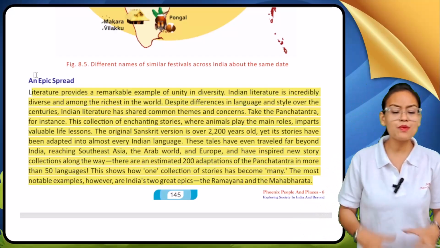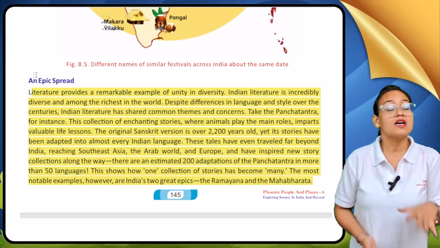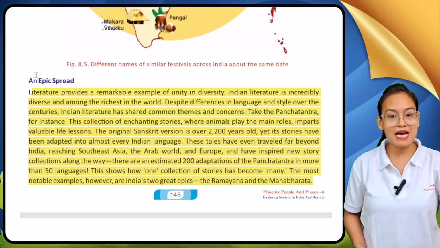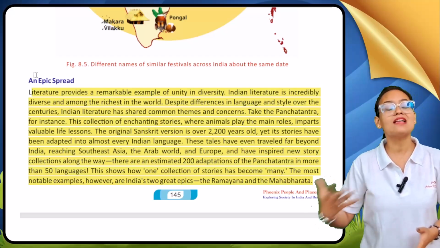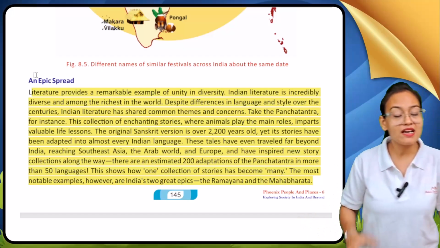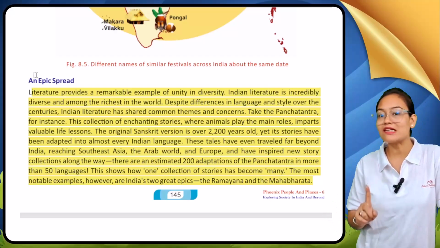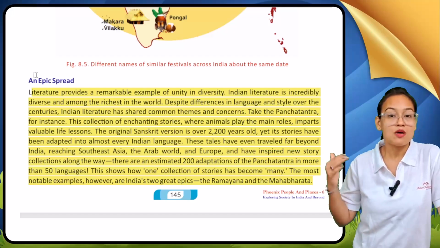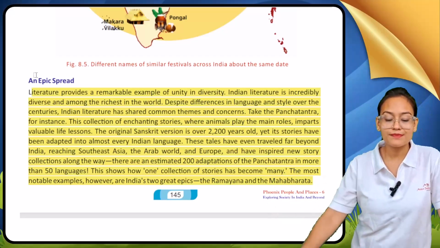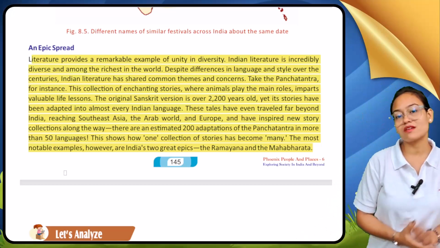In Panchtantra, my dear students, there are about 200 adaptations. This means Panchtantra tales have been adapted into 200 versions, and they are written in 50 languages. You can see how one collection of stories has become many. Previously it was a single work, Panchtantra written in the Sanskrit language, but now it is adopted in 200 versions across 50 languages.